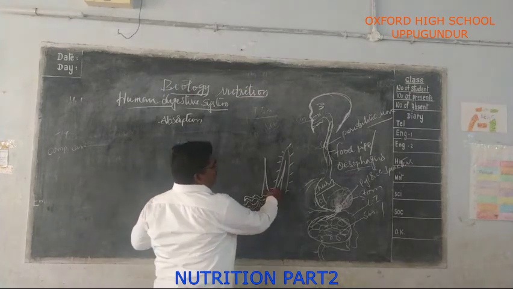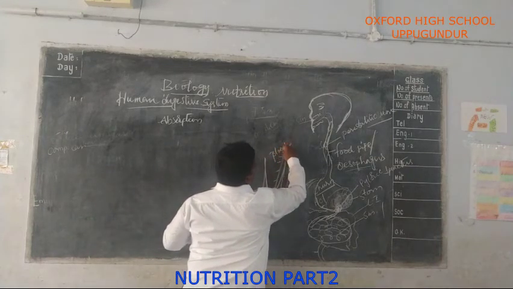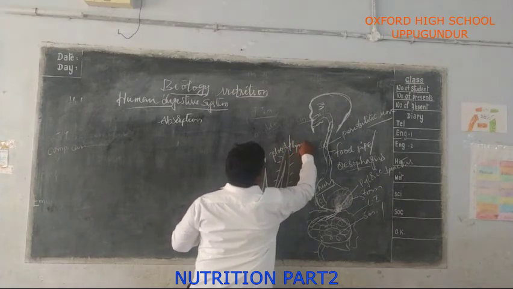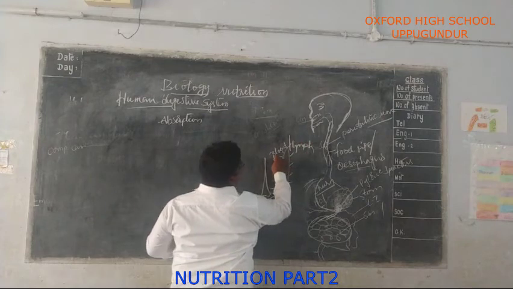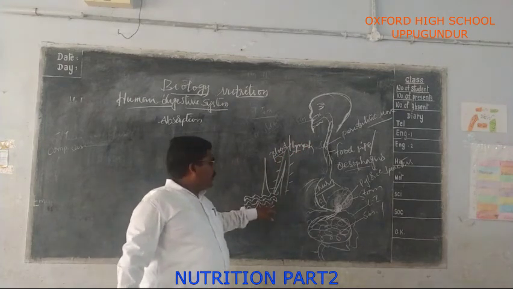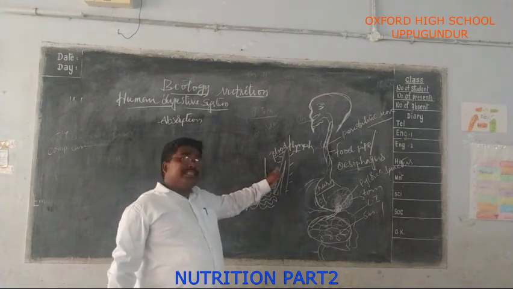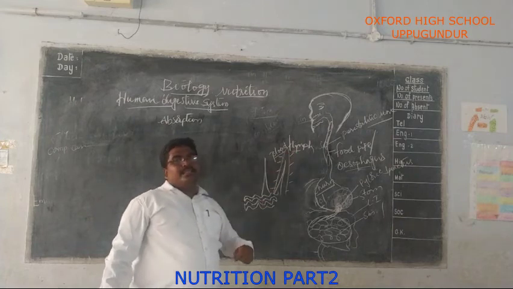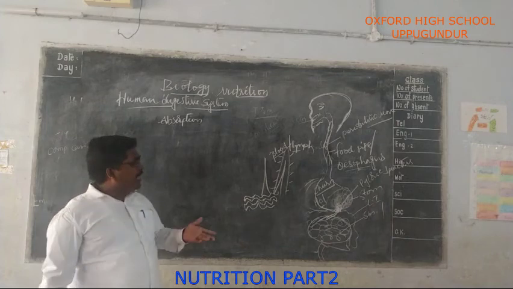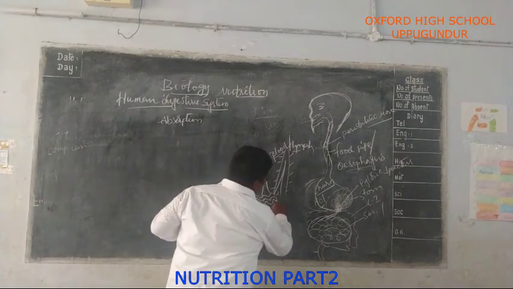The villi are surrounded by blood vessels and lymph vessels. From the small intestine, the digested food enters the bloodstream and then the lymph vessels. After the maximum absorption of food takes place in the small intestine, the rest is passed into the large intestine.